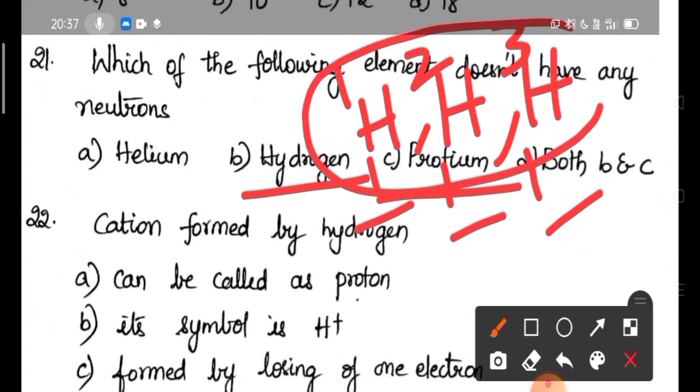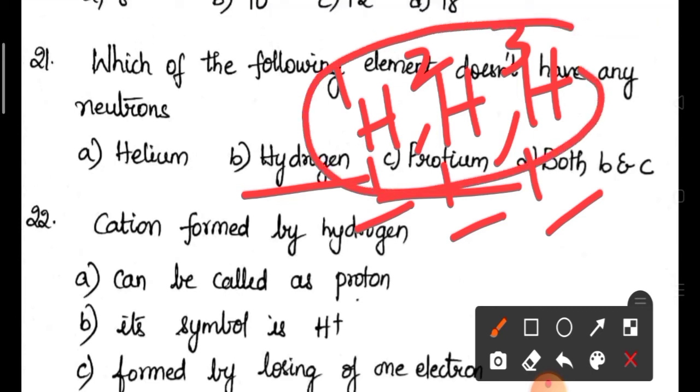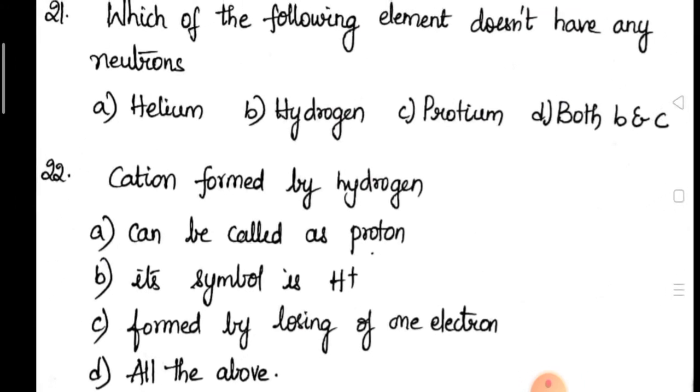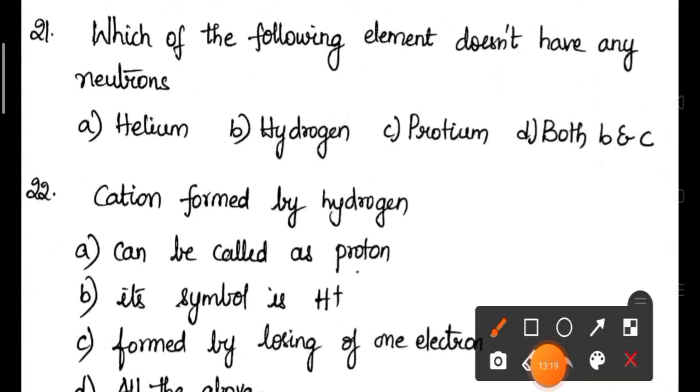These are the isotopes of hydrogen. Okay. This isotope, that is hydrogen H11, does not contain any neutrons. H12, 12 in the sense mass number is 2. That means it is the total of protons plus neutrons. Okay. So it contains 1 neutron. H13 contains 2 neutrons. So the correct answer here is hydrogen and protium, which is given in the option D. Okay.